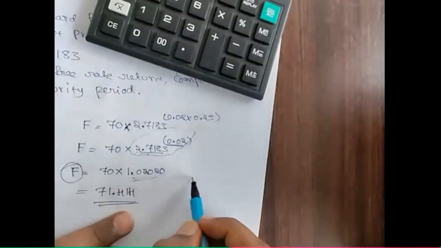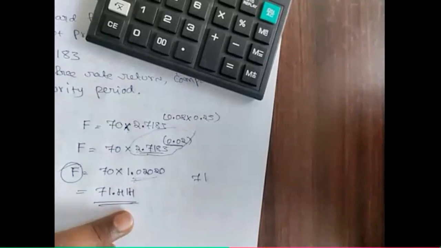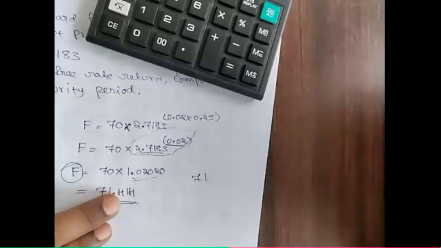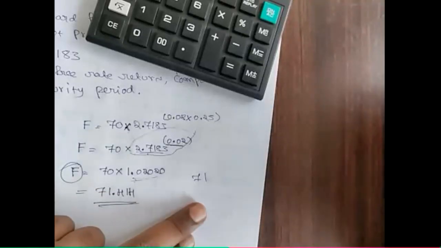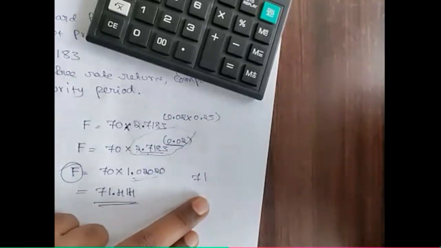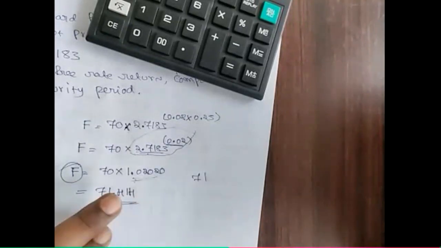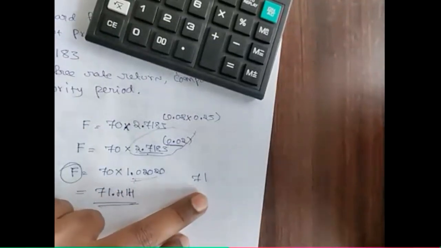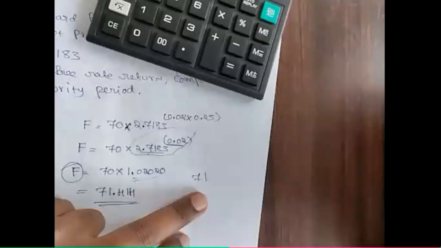If the market quoted price is 71, and the intrinsic value is 71.414, that means in the market it is undervalued. The actual value is 71.414, but in the market it is quoted only 71.